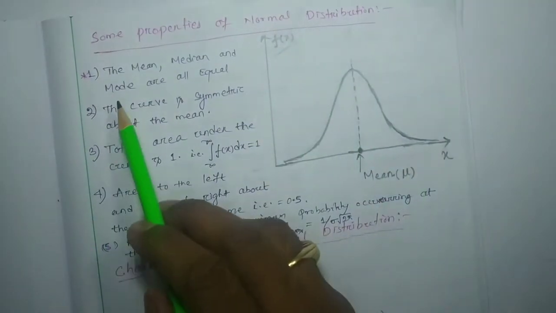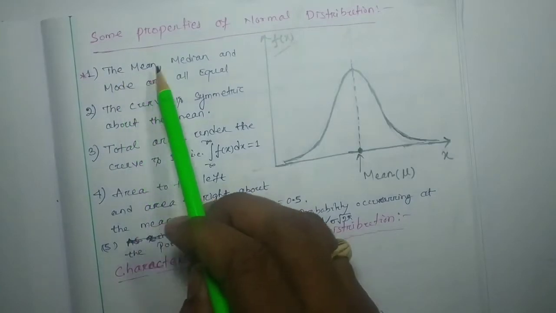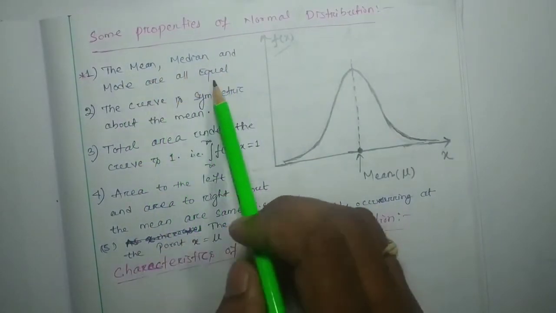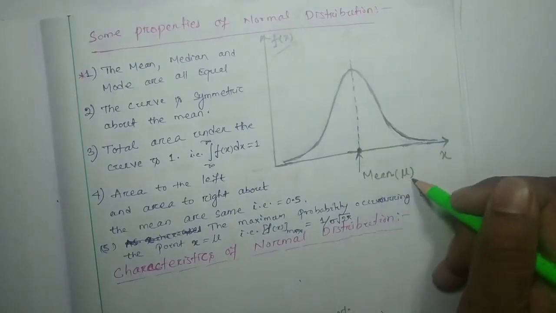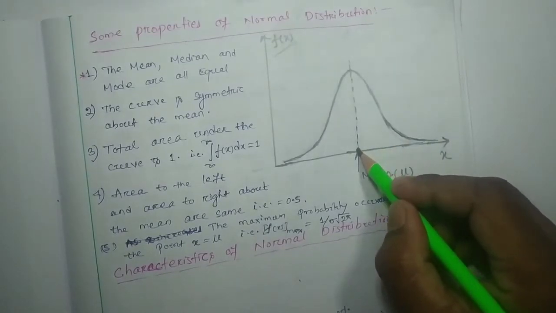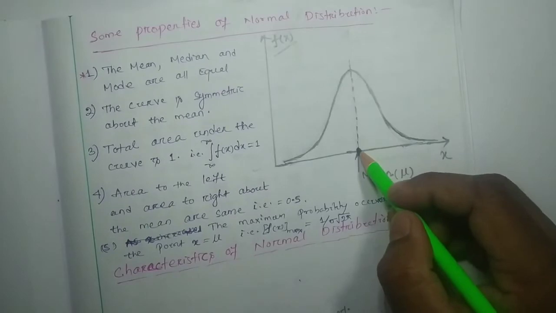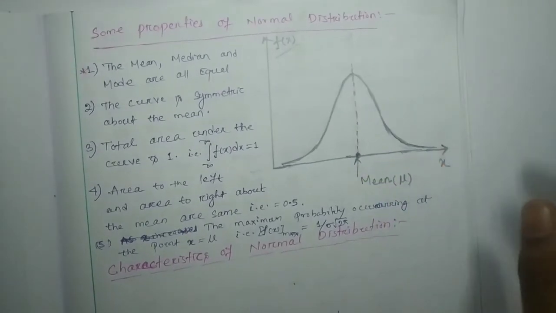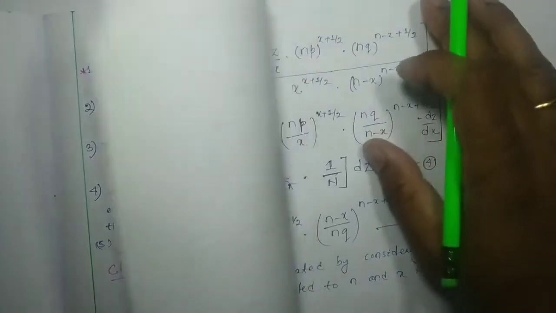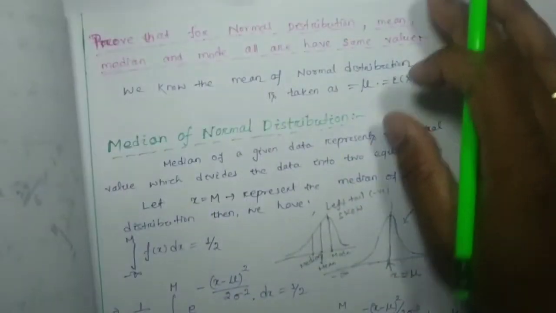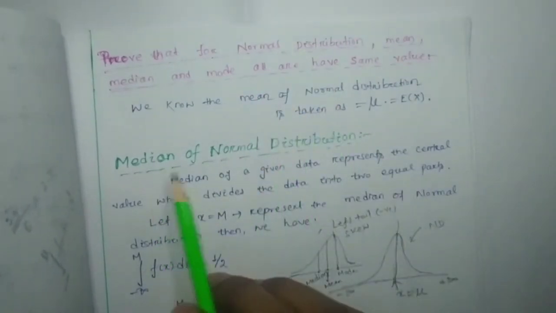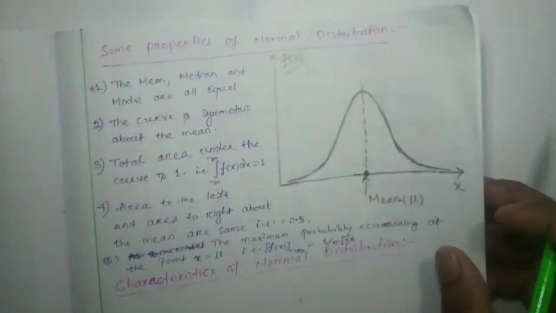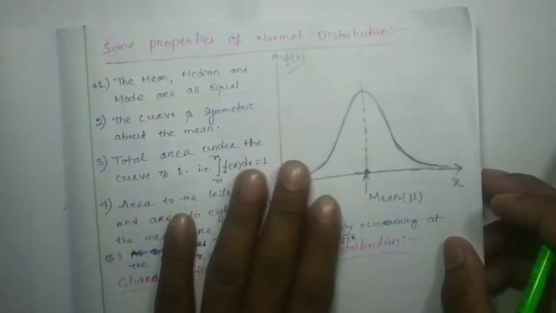Here the mean, median and mode are all equal for this distribution. That means this point is your mean, this point will be the median, and this point will be the mode for the normal distribution. How that happens, we are going to prove in our upcoming classes, including the proof that the median of the normal distribution is also equal to the mean.